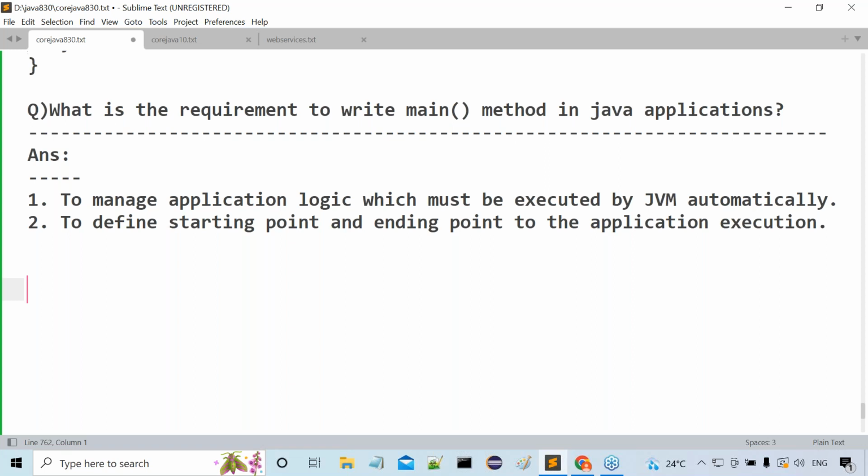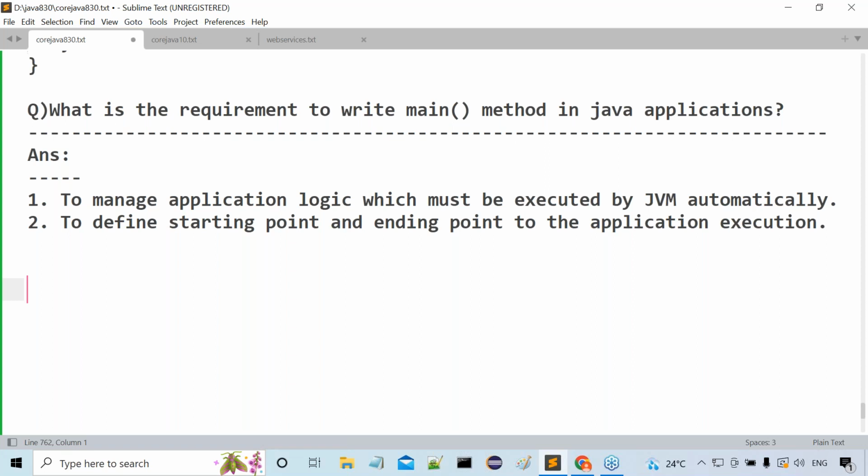After completion of this, what next one here? Now tell me how many import statements we are able to write in a single Java file. Is that only one import statement or more than one import statement? More than one import statement we can write. But how many package statements can we write now? Only one package statement. That's okay, fine.